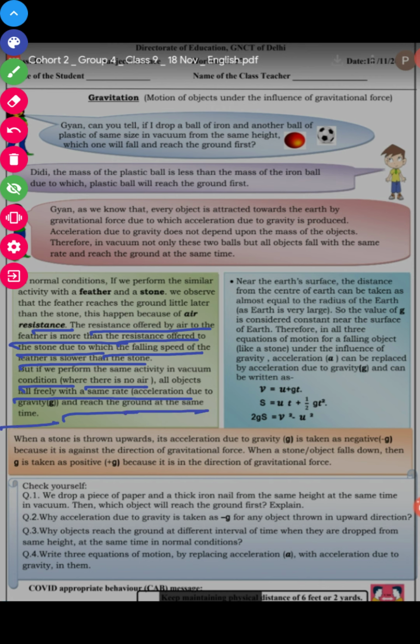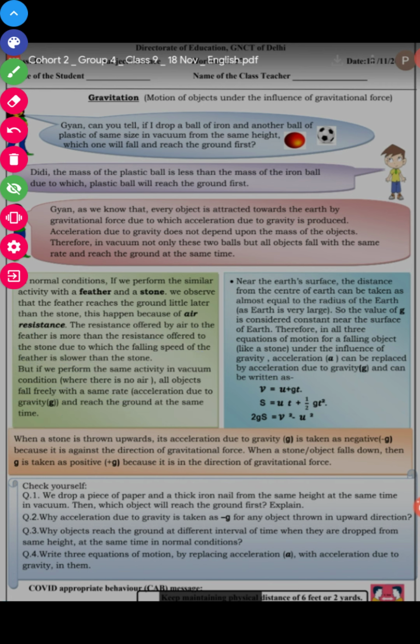Okay, so near the earth's surface, the distance from the center of the earth can be taken almost equal to the radius of the earth, right? And in this case, the value of g is considered at the surface of the earth.